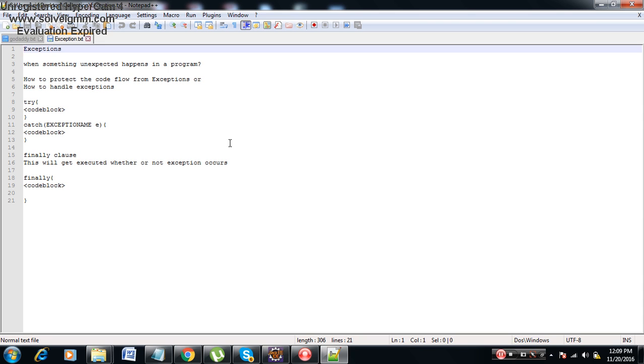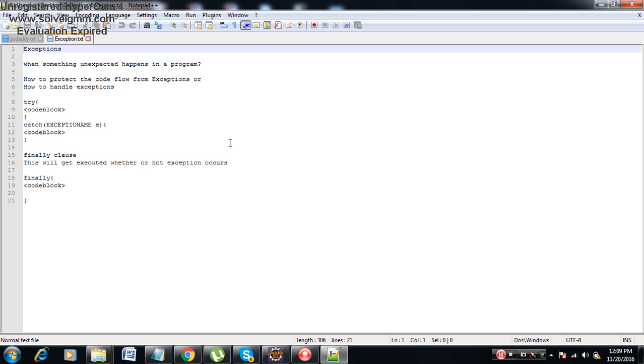One more thing: the catch block will get executed only if something unexpected happens. Say for example you want to execute some part of the code whether the exception is happening or not happening. The best example is you have created a connection to the database. Now you want to close the connection after a successful operation. Then the best place to write the close of the connection for the database will be the finally clause.